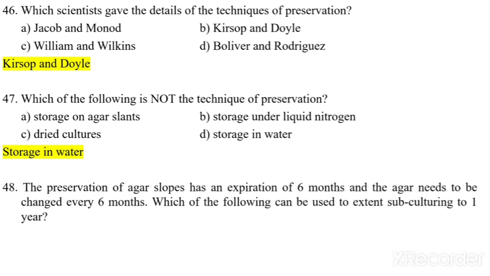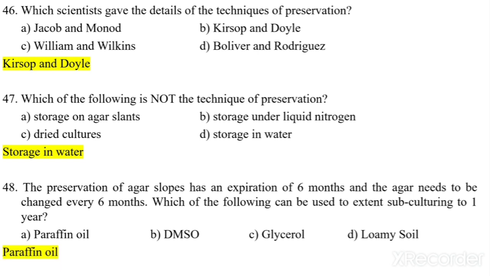The preservation on agar slopes has an expiration of 6 months, and the agar needs to be changed every 6 months. Which of the following can be used to extend subculturing to 1 year? So it's a very good question. Paraffin oil, DMSO, glycerol, or loamy soil. So we can use paraffin oil. It extends subculturing to 1 year from 6 months.